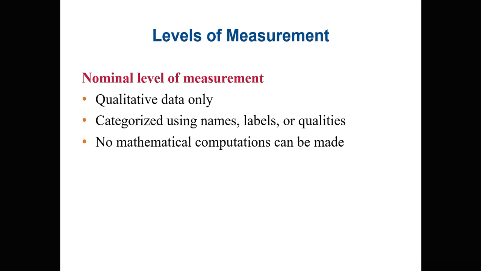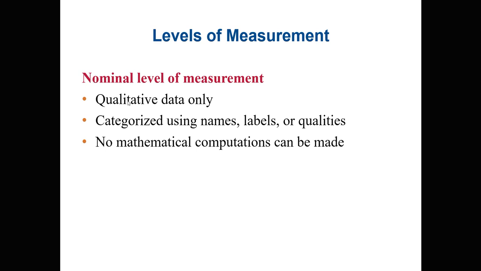In this video, we are going to be taking a look at the different levels of measurement. So we have four main levels of measurement. The first one is the nominal level of measurement. Just as the name says, it's nominal. If you think in French, le nom, it's just the name.